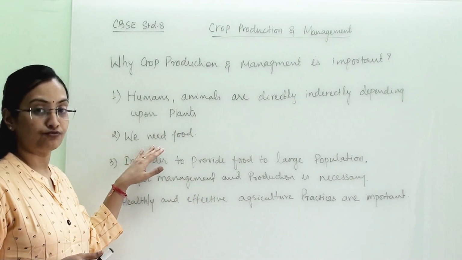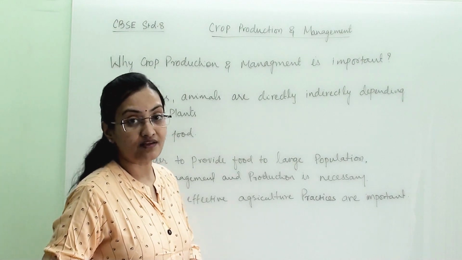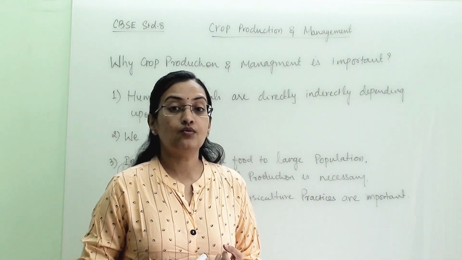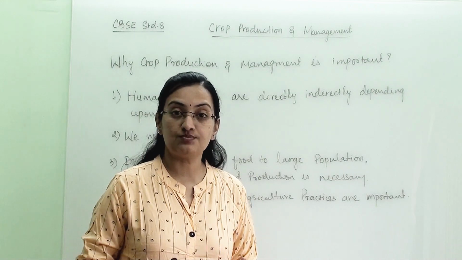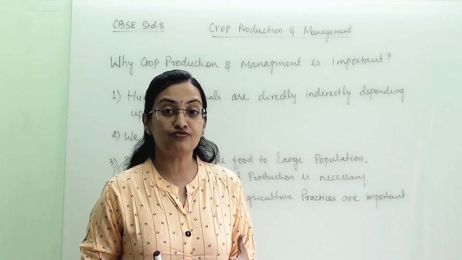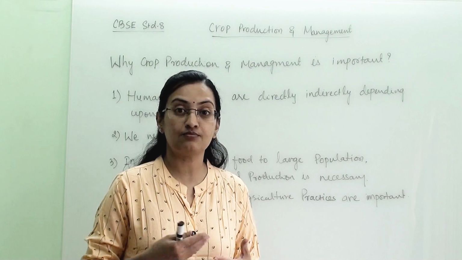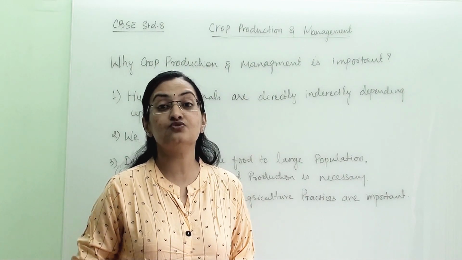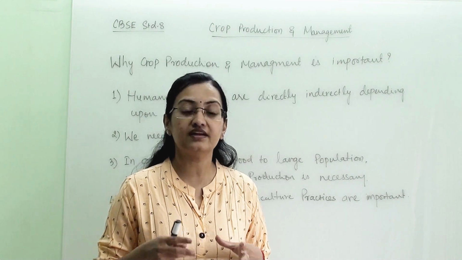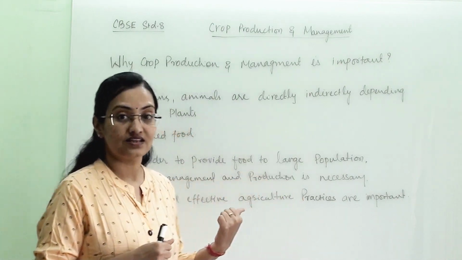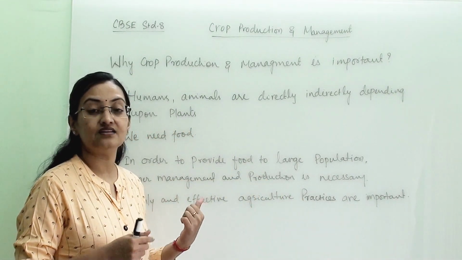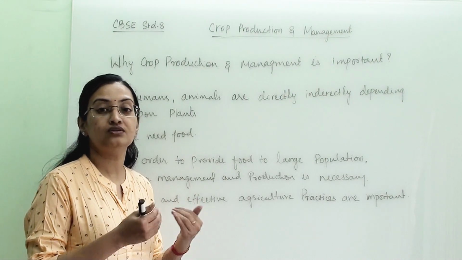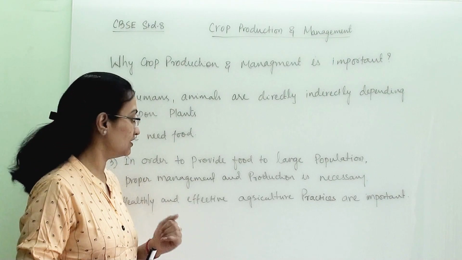Second, we need food. We know that to survive and to live a healthy life, we require food. We require a lot of healthy food like vegetables, and supplements like protein, carbohydrate, fat, vitamins, minerals, all those things. All these things we get from vegetation, and they are the first source from which we get all these nutrients.